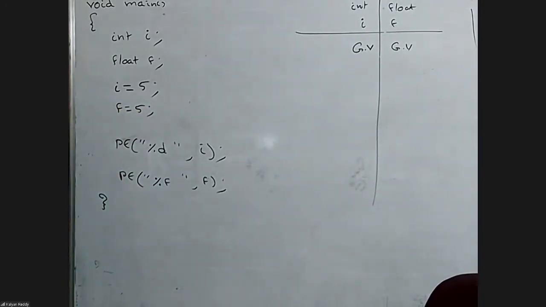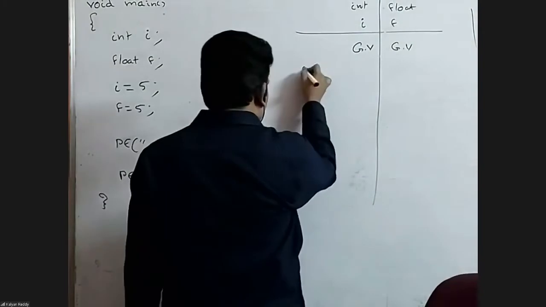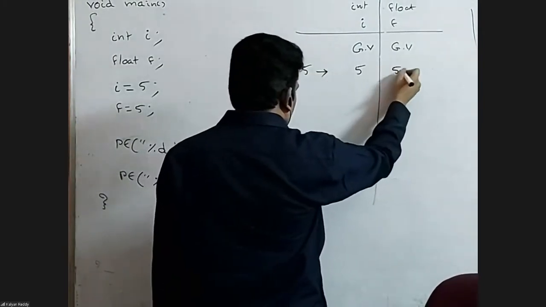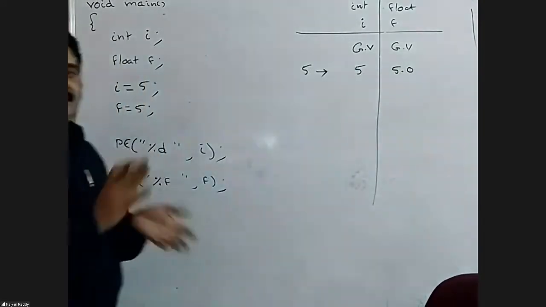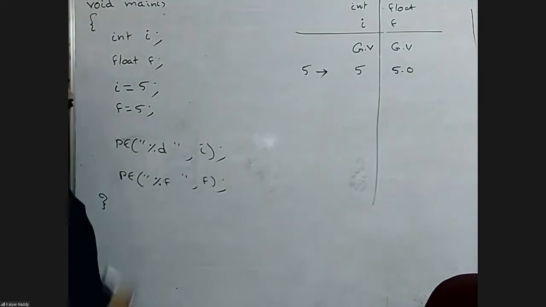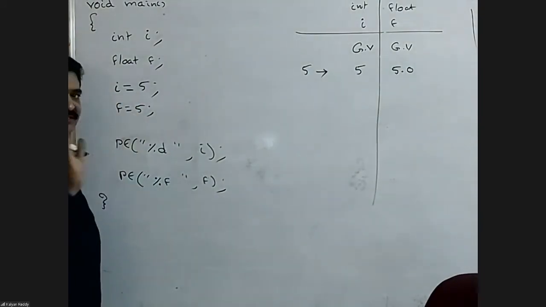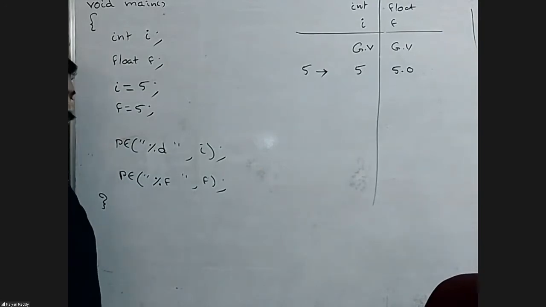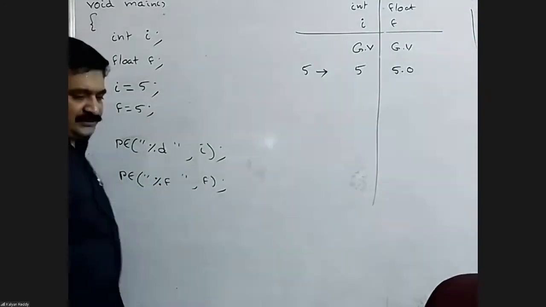I assign 5 to i, same thing to f. Now the output is 5, 5.0. All basic data types can be assigned to each other. Internally, the equivalent value is going to be assigned. i is an integer variable, so everything is assigned comfortably. f is a float variable, so the equivalent float value, 5.0, is assigned. So the output is 5, 5.0.